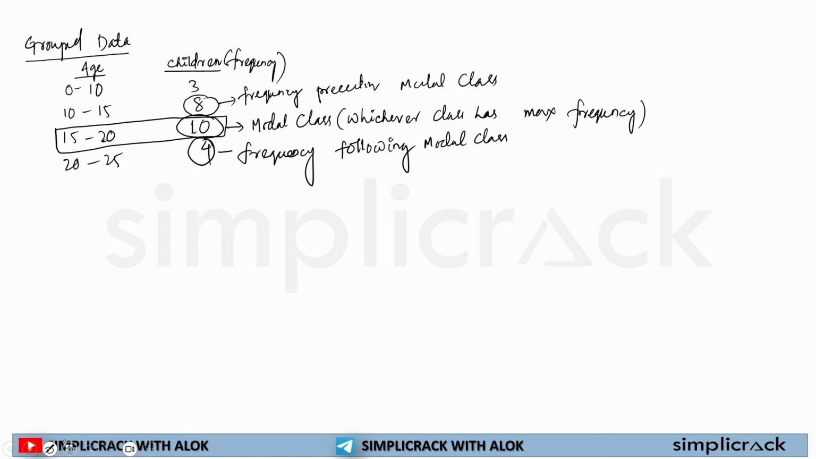This is the modal class. This is the frequency preceding the modal class. This is the frequency following the modal class. Now, what is the lower limit of this modal class? I can say the lower limit of this modal class is 15. What is the size of the modal class? The size of the modal class is 20 minus 15, which is equal to 5. So whenever we have to calculate a size, we need to take the difference of this whole interval.